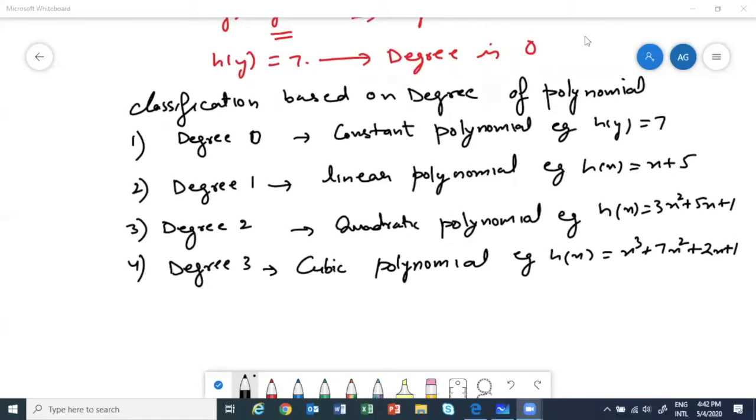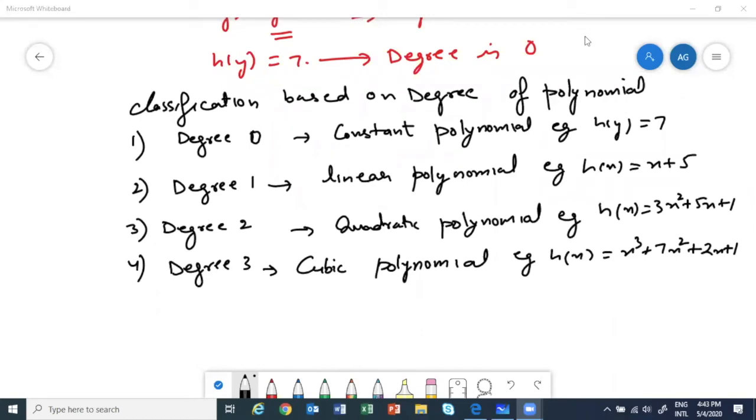Why you want to go till degree 4? You know it will be difficult to solve. Okay, so biquadratic is power 4, you want to say. That's okay. We will not do those. That's okay, for your knowledge. So if degree is 4, it is biquadratic.